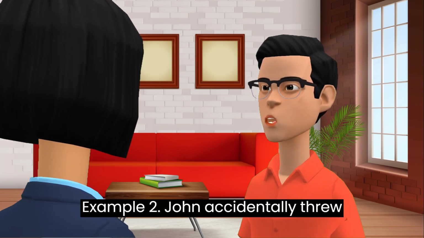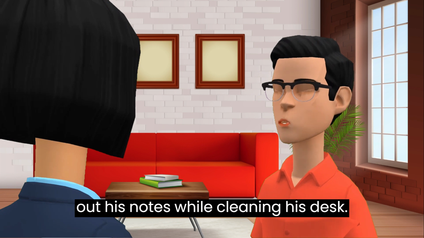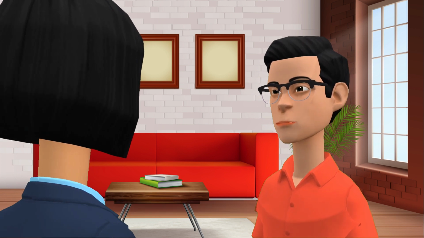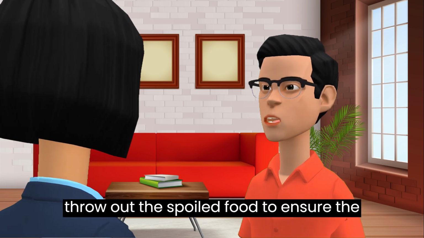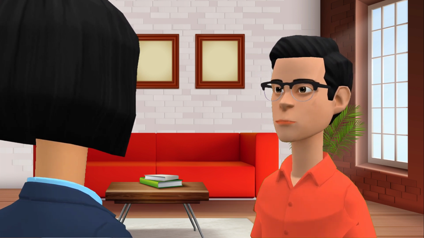Example 2. John accidentally threw out his notes while cleaning his desk. Example 3. The restaurant had to throw out the spoiled food to ensure the safety of its customers.